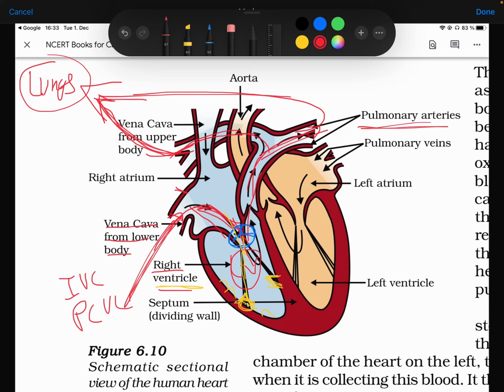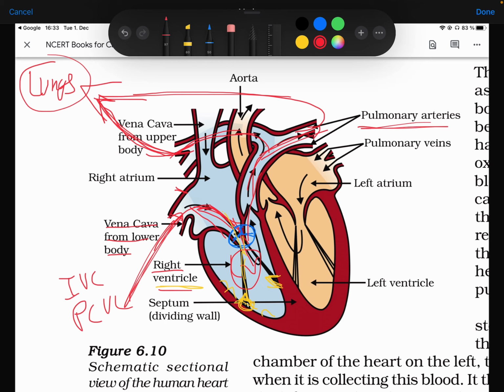This is the ultimate difference without any exception. Then you can put the second point: generally, arteries carry oxygenated blood and veins carry deoxygenated blood. There's an exception, the pulmonary circulation.